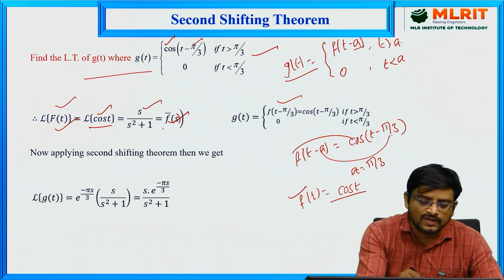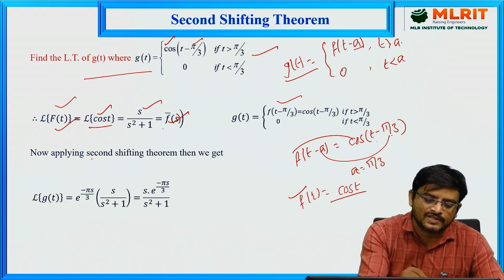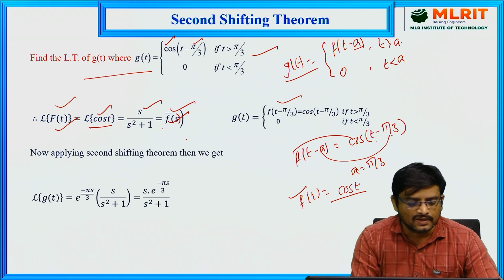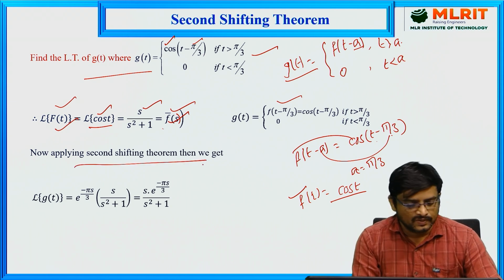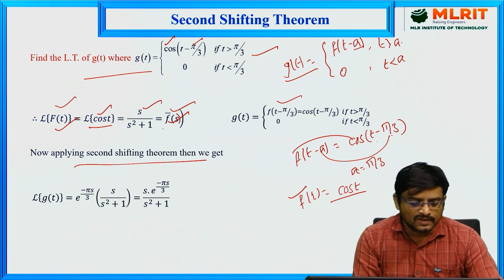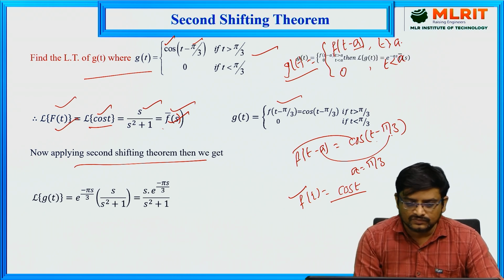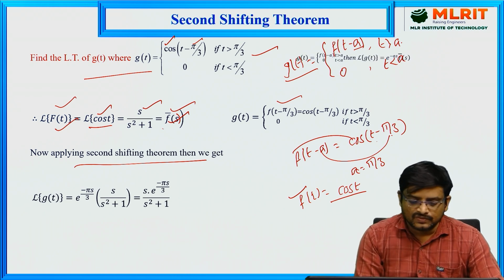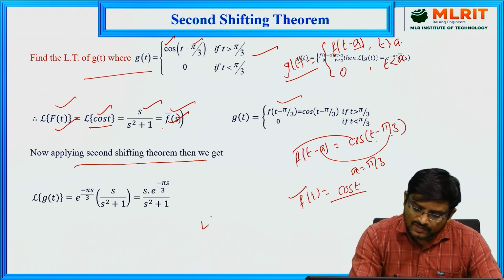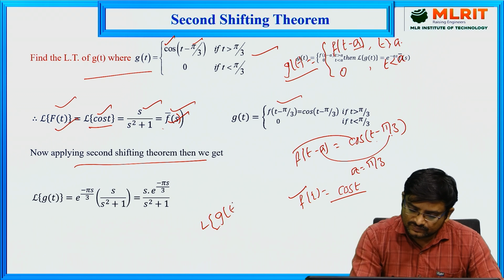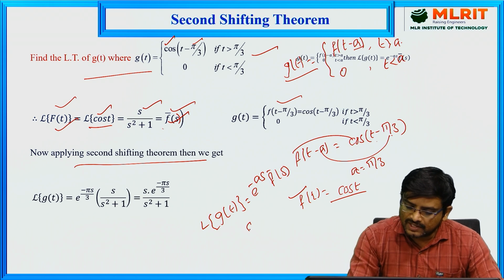So now we got the value of f of t, applied the Laplace transform, and we got the f bar of s value here. Now we are ready to apply that second shifting theorem. So what is our formula here for the second shifting theorem? This is our formula. Laplace transform of g of t is equal to e power minus as into f bar of s. So here a is equal to pi by 3.